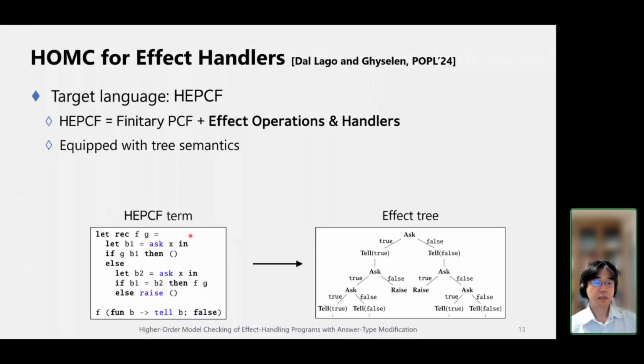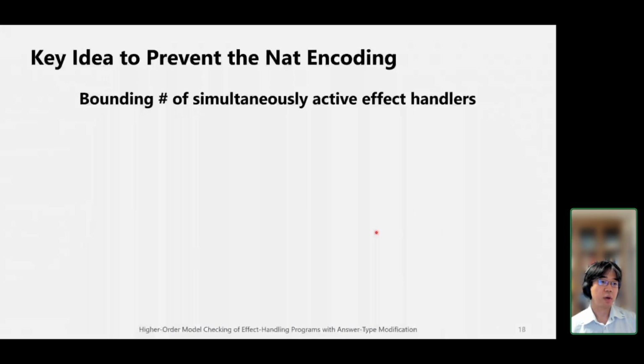Using this encoding, for example, we can implement basic arithmetic operations, especially the subtraction v minus n can be implemented using n effect handlers. Okay, this is a problematic encoding, and we want to reject programs using this kind of encoding.